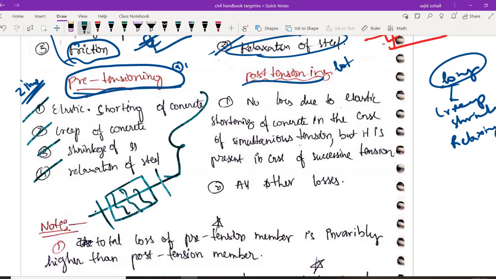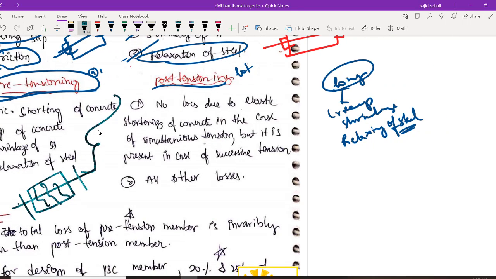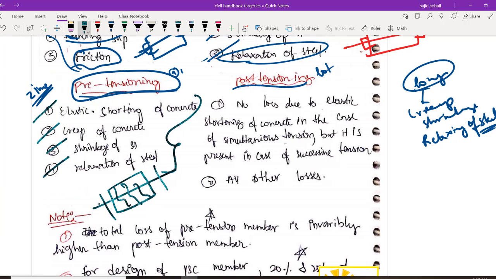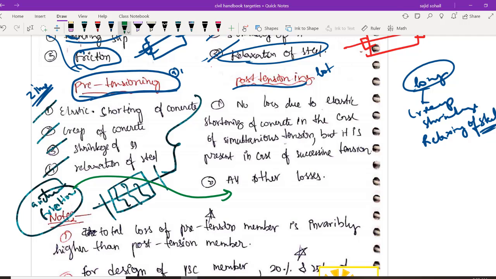Now coming to post-tensioning. Obviously I have told you there are two losses extra here, which are anchorage slip and friction losses. So these two losses are not present in pre-tensioning. Obviously these two losses will be present in post-tensioning because you are providing anchorage in post-tensioning, right? What are you doing? First you are casting the concrete and then you are stretching the wire and providing anchorage, right?